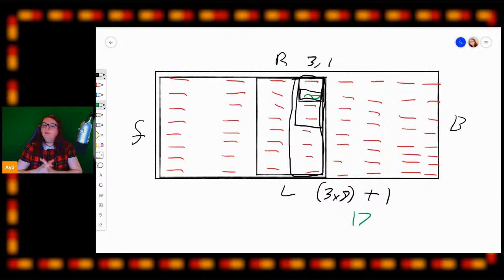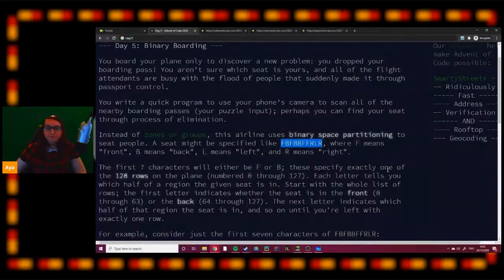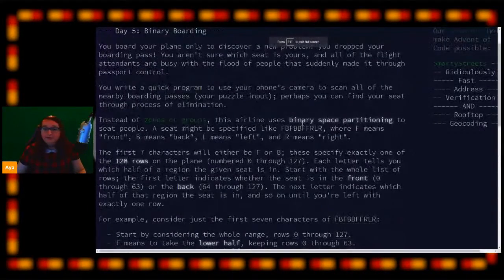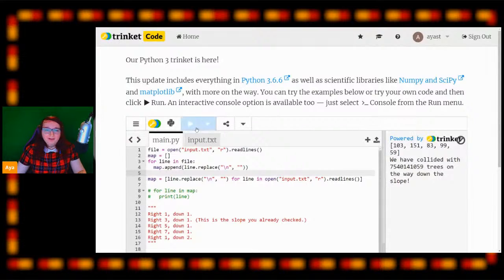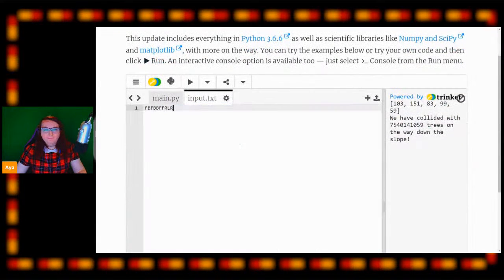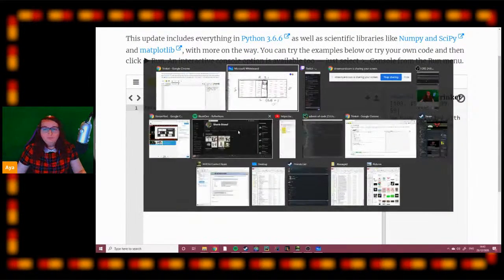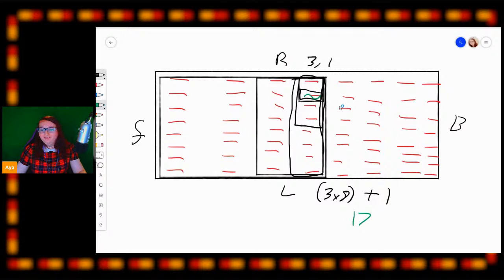So we need to now go and do that for all of the boarding passes in our input document. So let's do that. Let's first of all take FBBFFRLR. 25, sorry. Is it 25? My mental math is bad. I gotta remember now. 3 times 8, 16 plus 1. Yeah, 24. Yeah, 25.